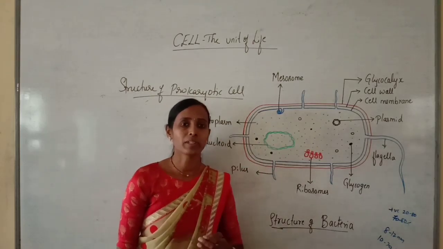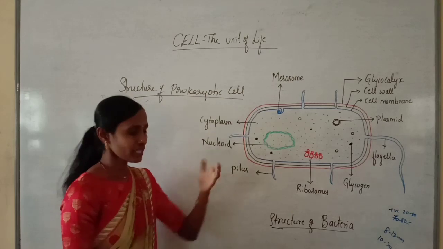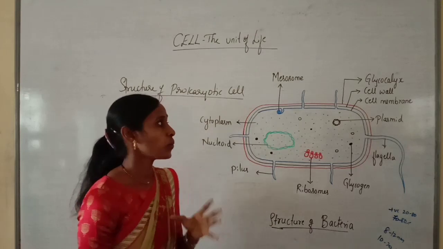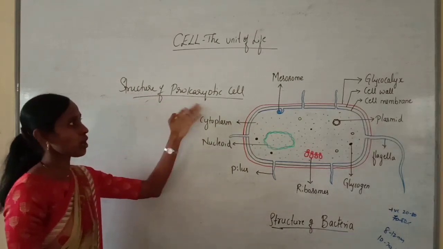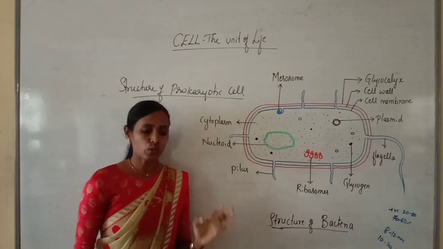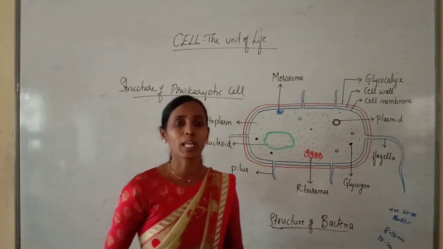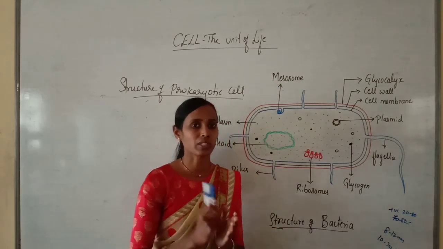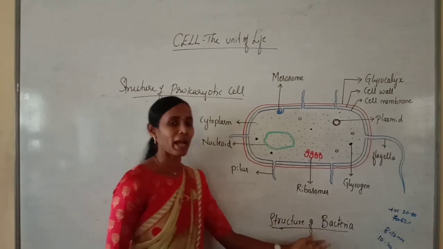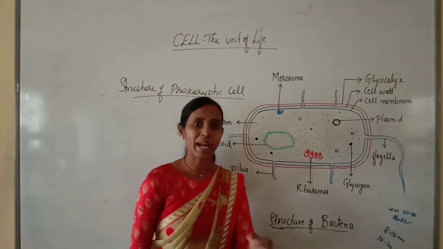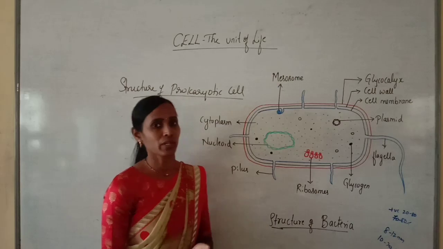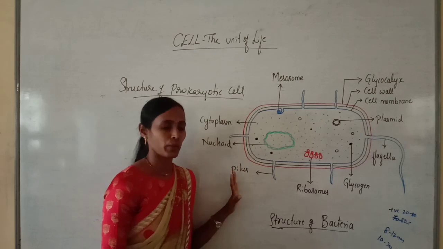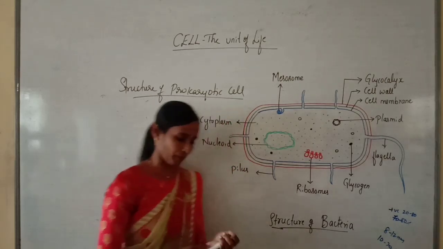So these are the common structures we can find in the common cellular organization, which can be seen in all prokaryotes. Now we will discuss in detail the structure of a prokaryotic cell. Whenever they ask you to draw a neat labelled diagram of a prokaryotic cell, you need not be confused by the question. The prokaryotic cell is nothing but the bacterial cell. If you draw the bacterial cell, that is only called a prokaryotic cell. Now we are going to discuss the structure of a prokaryotic cell or a bacterial cell.